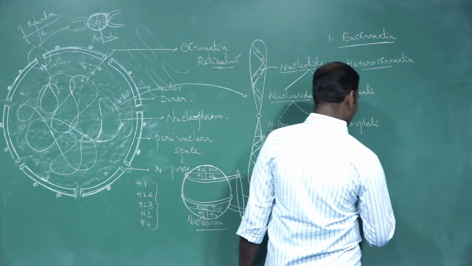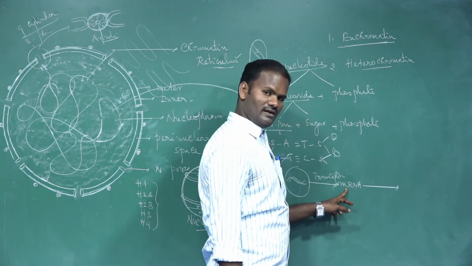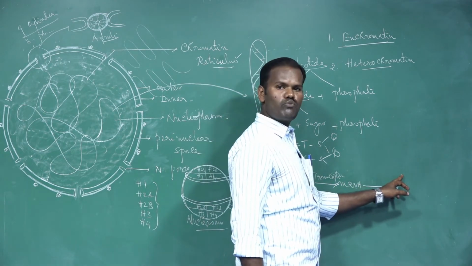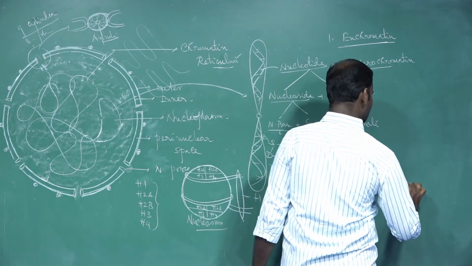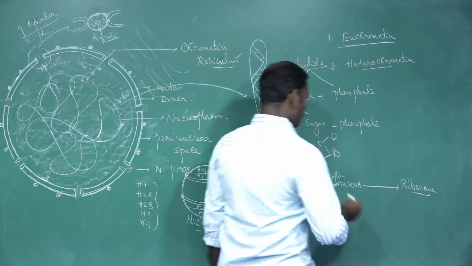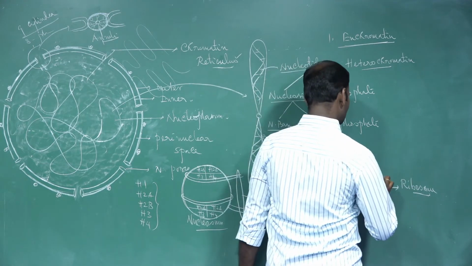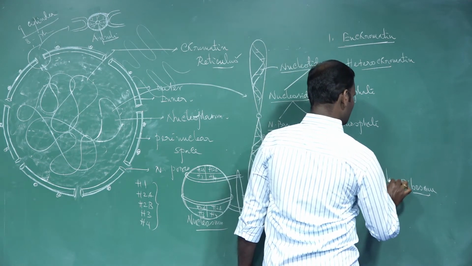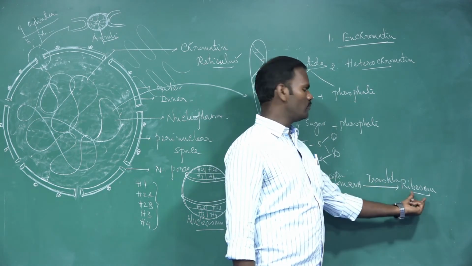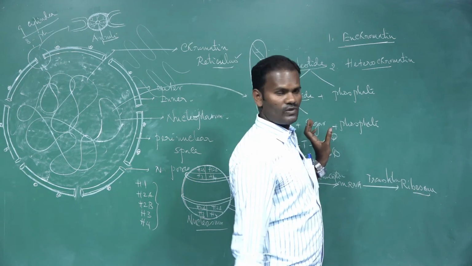The mRNA is translated into different types of protein, because it carries the message. That's why it is called messenger RNA. It carries the message from the DNA to the actual site of protein synthesis. Which is the actual site of protein synthesis? Ribosome. So the mRNA carries the information to the ribosome by the process called translation. After the completion of these two processes, transcription and translation, proteins are synthesized, depending upon the message given by the DNA.